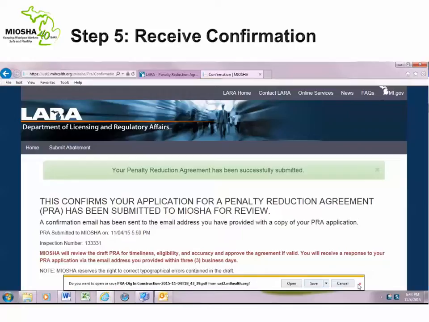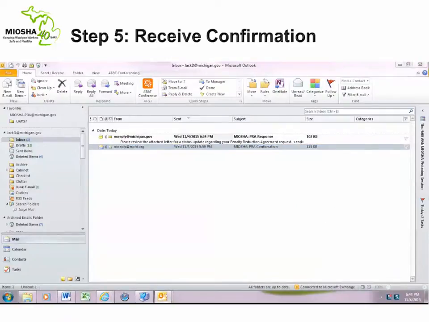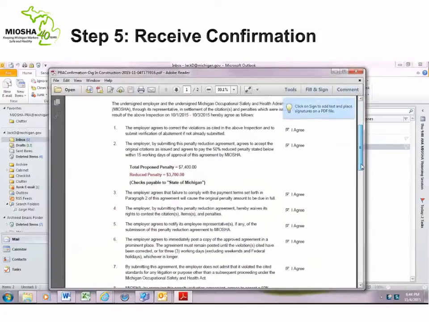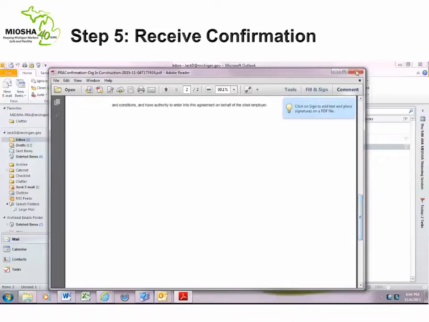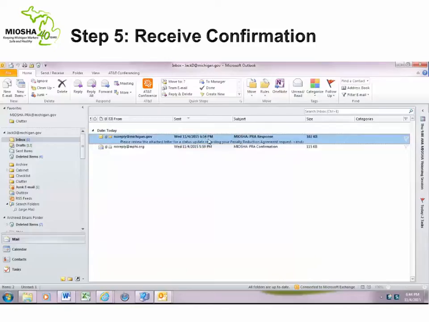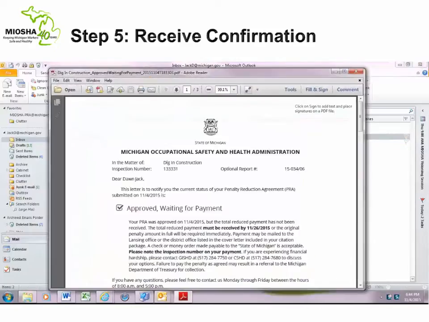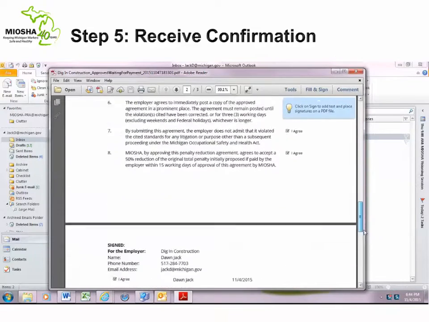In addition, a confirmation email will be sent to the email address you provided into the online system. A copy of your submission will be included in the email. The approval or denial of your PRA request will also be sent to you via the email address you have provided. Note, the approved agreement will contain the additional signature of a MIOSHA representative.